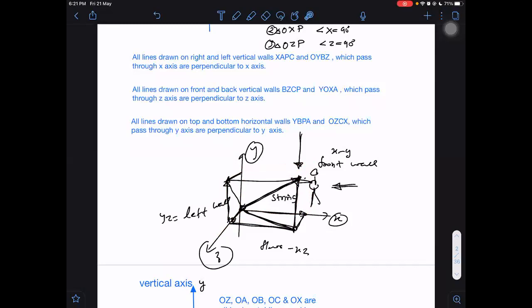After that, we have to now imagine, you can imagine in your mind. Now I don't know why you are not able to imagine. And the string, if you are taking, that string which is touching from one corner and coming to your side, imagine that it is the body diagonal of a cube, where one face of the cube is on the yz plane, another face of the cube is on the xz plane, and the third face of the cube is on the yx plane. And this is the body diagonal of that cube. You can imagine that. Then the sides of that cube will be representing the components. Okay, sir. Sides of the cube will be representing the components.